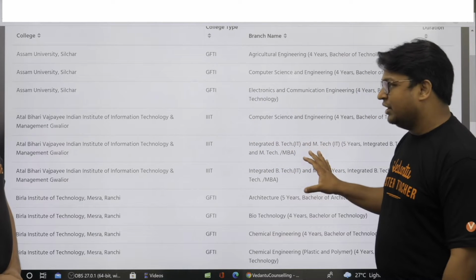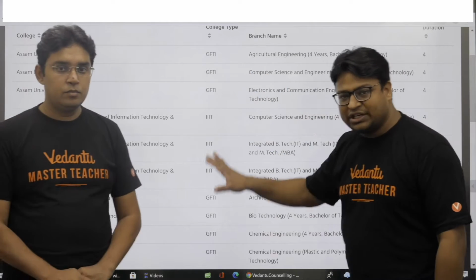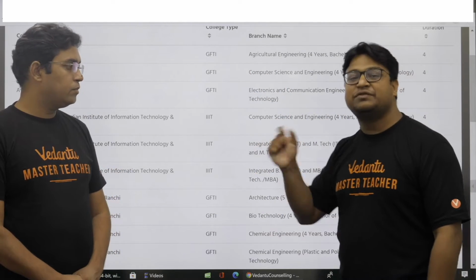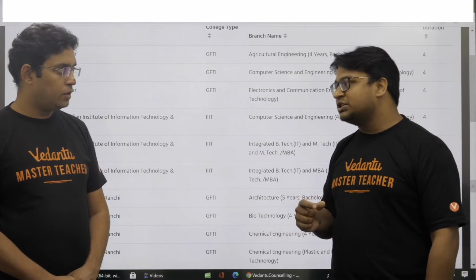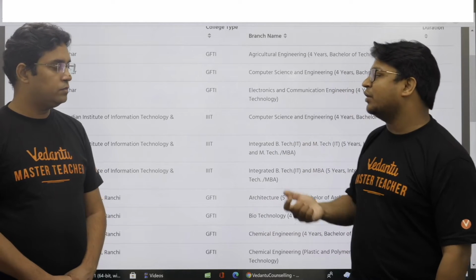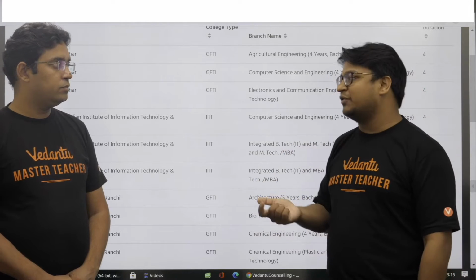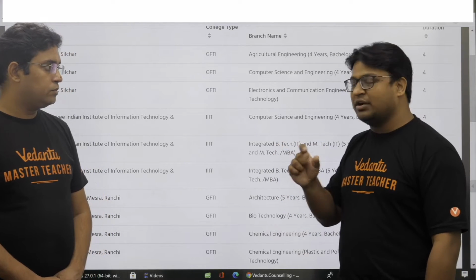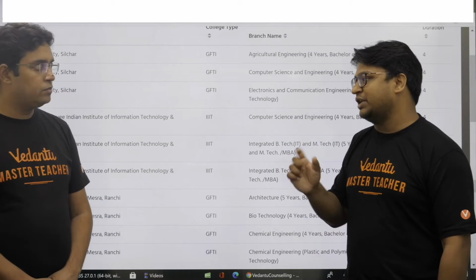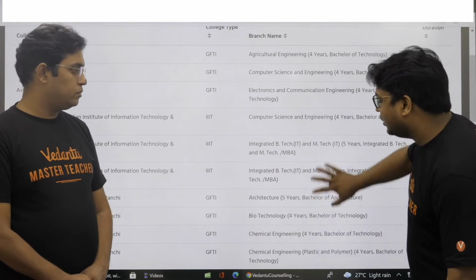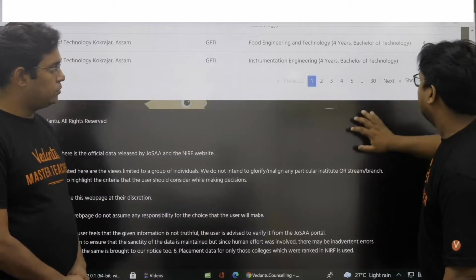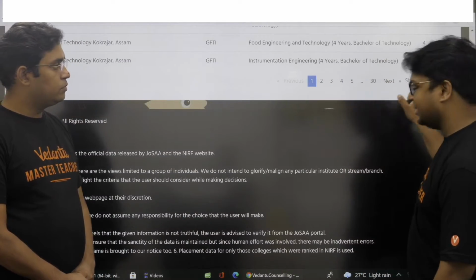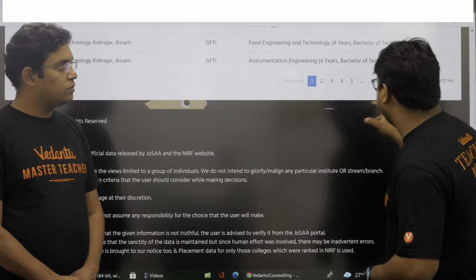Alright, in reality, we have 110 colleges and the number of branches varies with every college. Few colleges offer more courses, few other colleges offer relatively less number of courses. So there is no fixed number of courses offered by any college. So a total of I can see 30 pages here, and each page containing 25 entries.